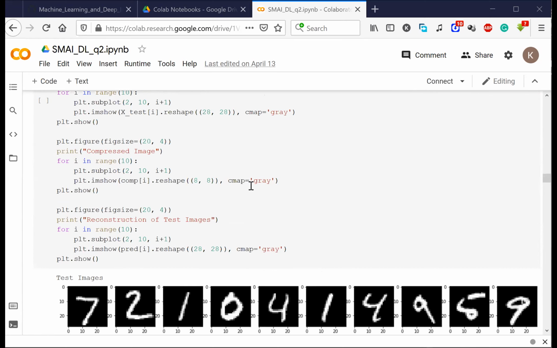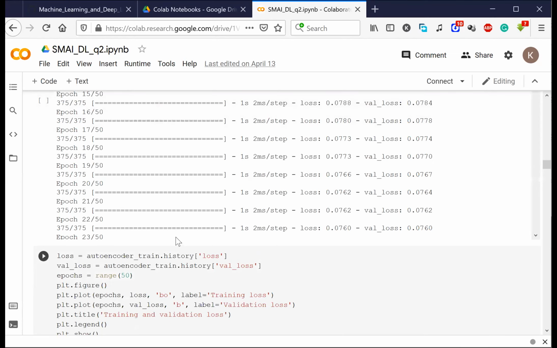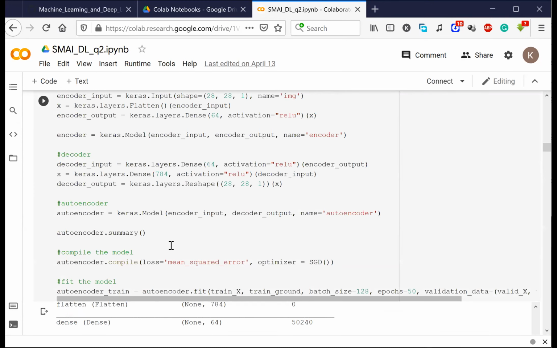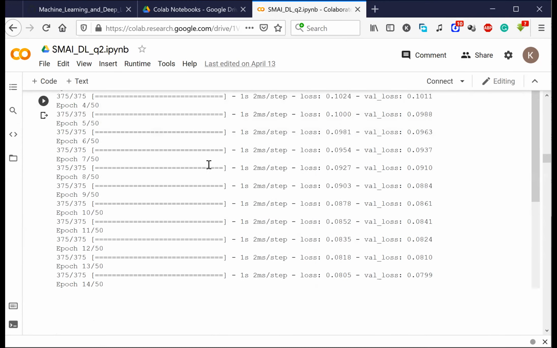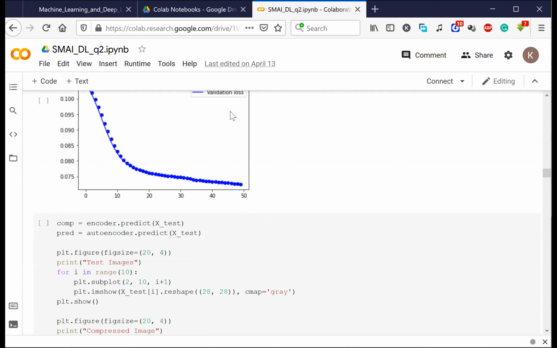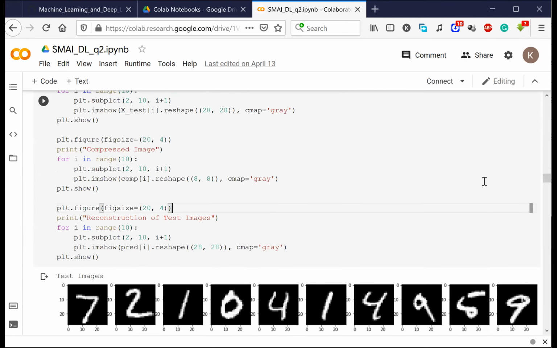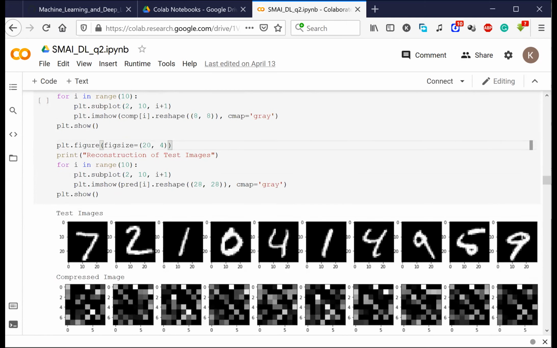See, I used these images, and then I tried to compress all of them, right? Originally they were 28 by 28 pixels. So what I did was compress them to 8 by 8 pixels, from 28 by 28 pixels to 8 by 8 pixels. Do you want to see how it looks after compressing the images into 8 by 8? Let me show you. This is how it will look in 8 by 8 pixels.